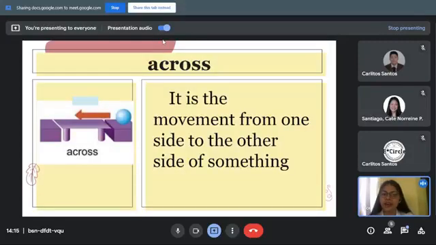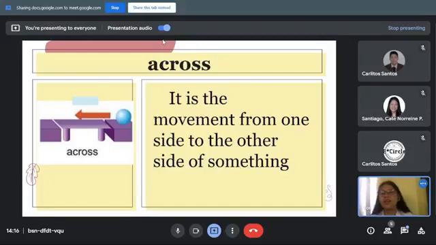We have here across. So someone from the class, read what is the meaning of across. Any volunteer? Okay, go ahead, Miss Kate. Across. It is the movement from one side to the other side of something. Thank you. And we can see in the picture that the ball moves across from one side to another side. Again, the meaning of across is the movement from one side to the other side of something.